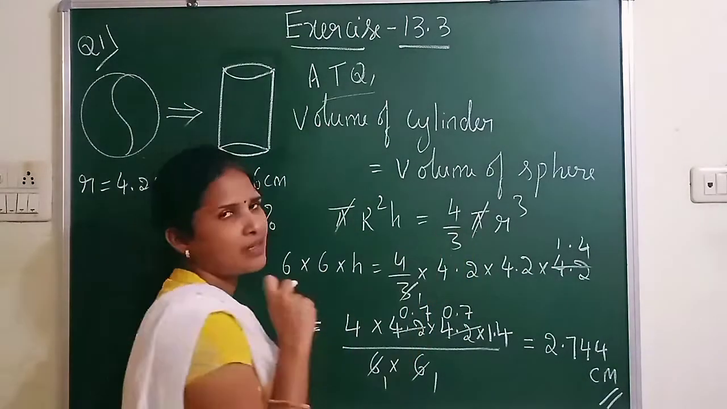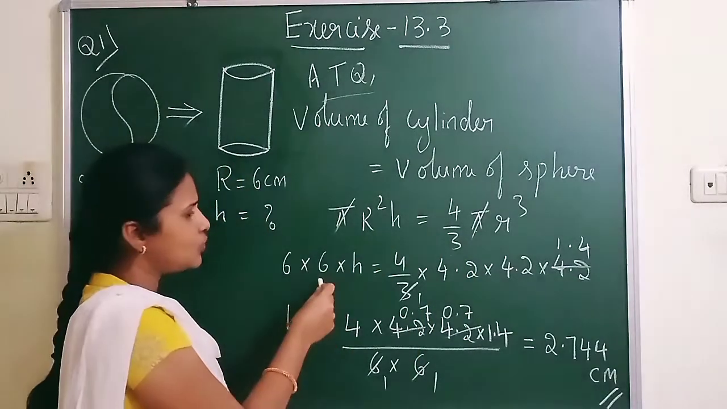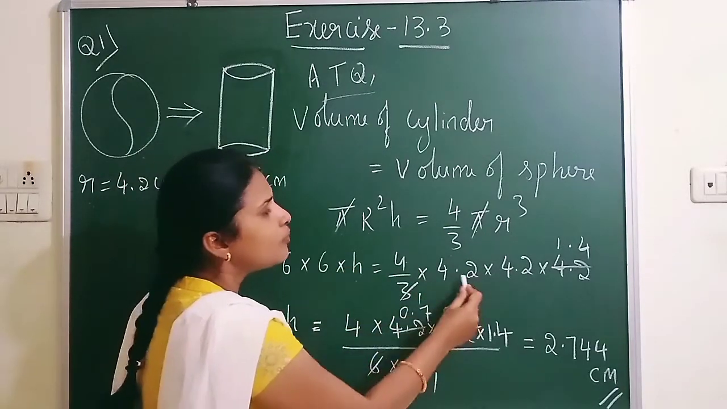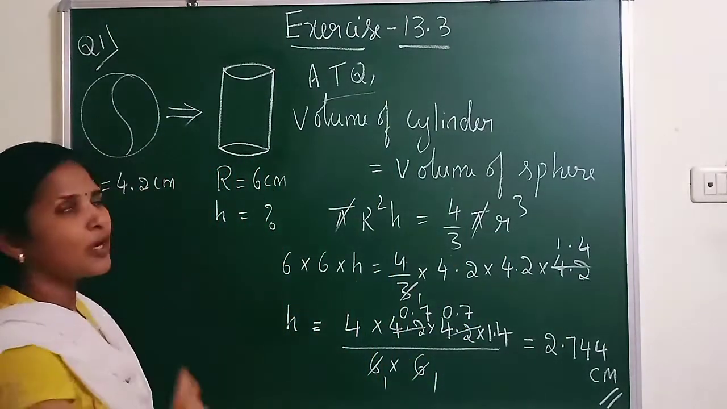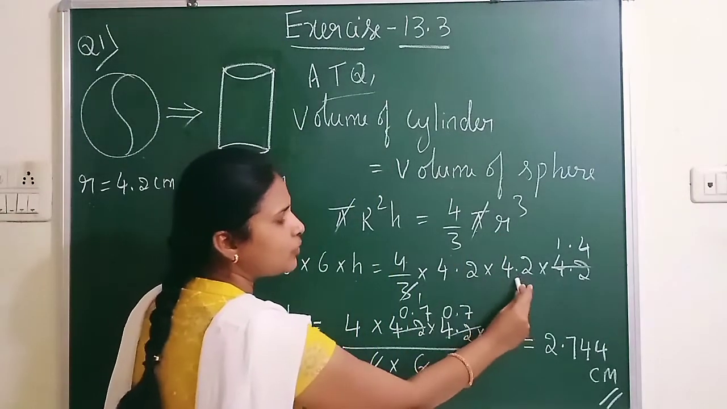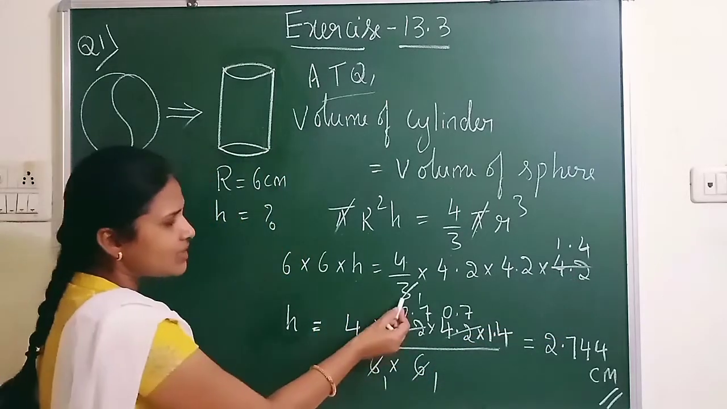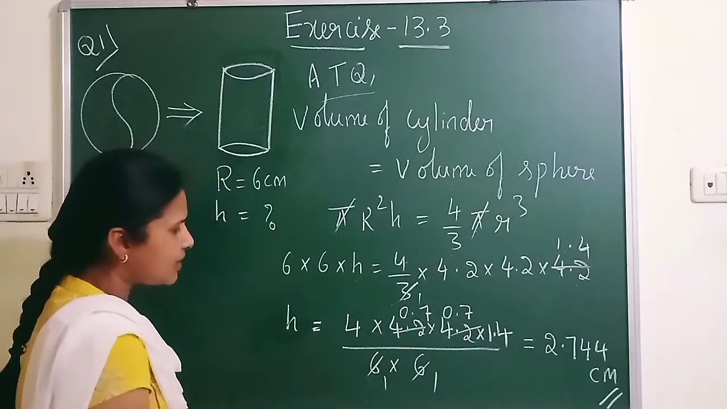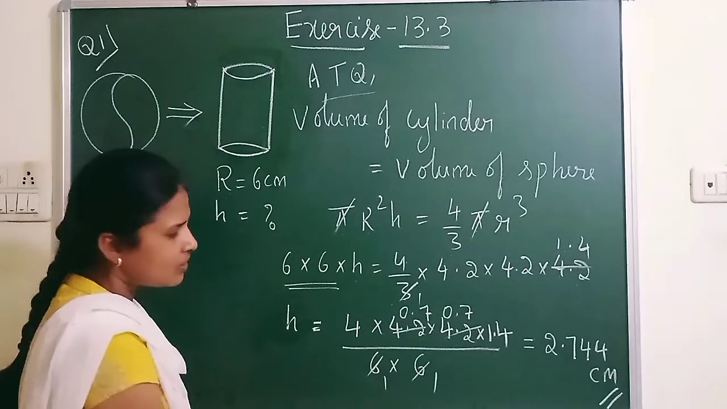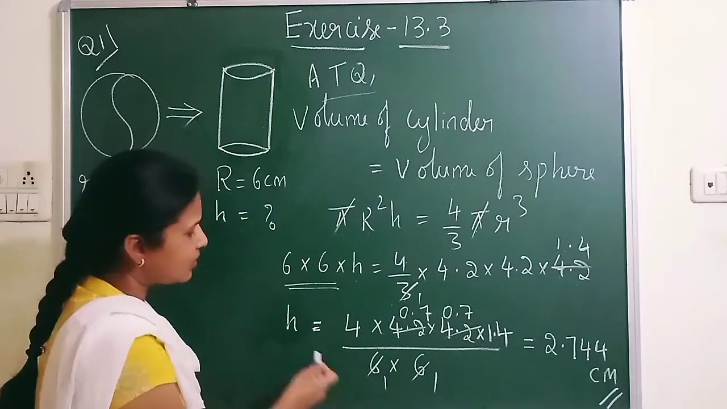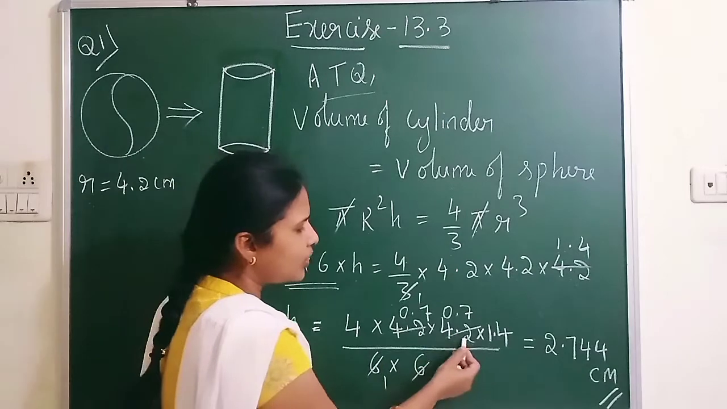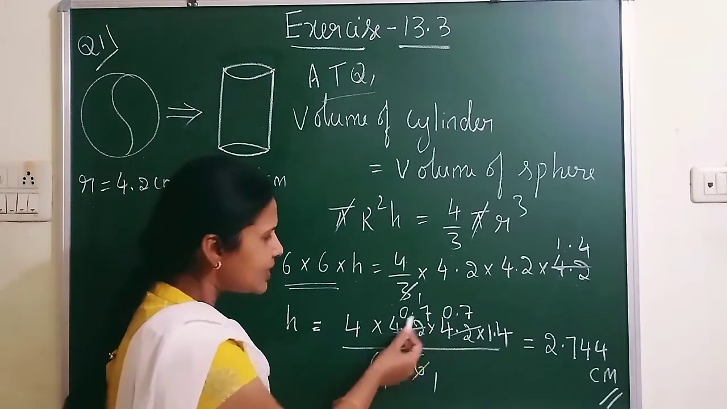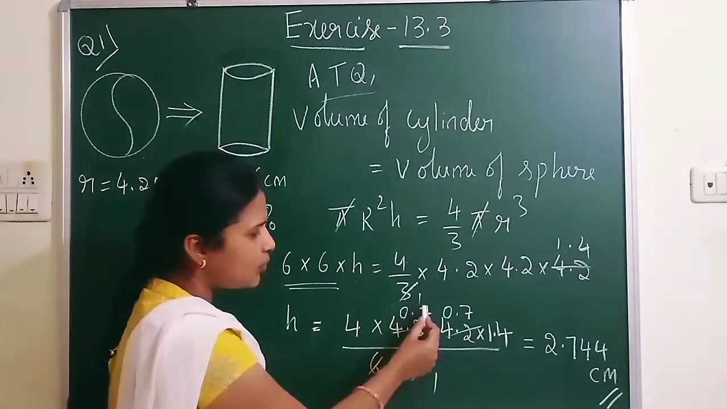So here pi and pi get cancelled, and you know already capital R, 6 into 6 into h, h is the height of the cylinder, equals 4 by 3 into radius, which is small r, that is 4.2, how many times? 3 times. 4.2 into 4.2 into 4.2. Now cancel here. 3 ones are 3, 3 fours are 12. So this 3 is gone. Now in the next step, bring this 6 into 6 to RHS. So 6 into 6 comes in the denominator. So h equals 4 into 4.2 into 4.2 into 1.4 divided by 6 into 6. So cancel. 6 sevens are 42. There is a point there, so it becomes 0.7.